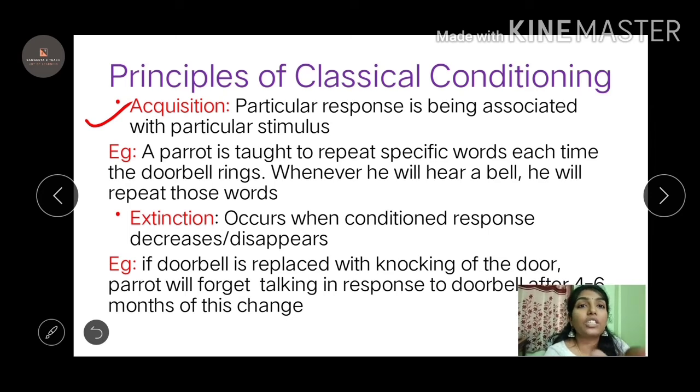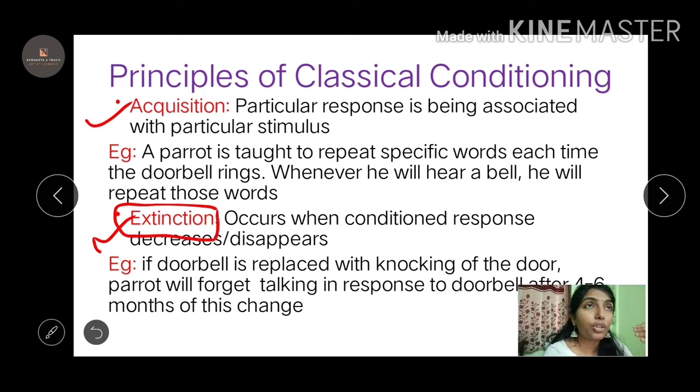Extinction occurs when the conditioned response decreases or disappears. The condition I'm giving is that whenever the bell rings, he has to talk. Whenever the conditioned response decreases or disappears, that is called extinction.